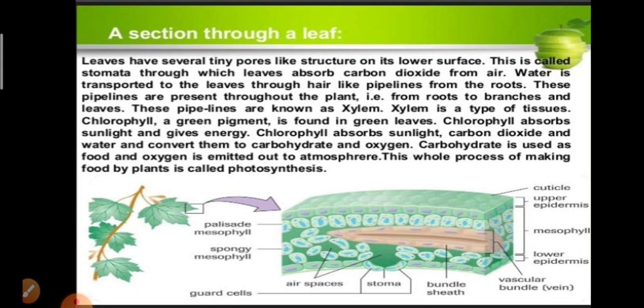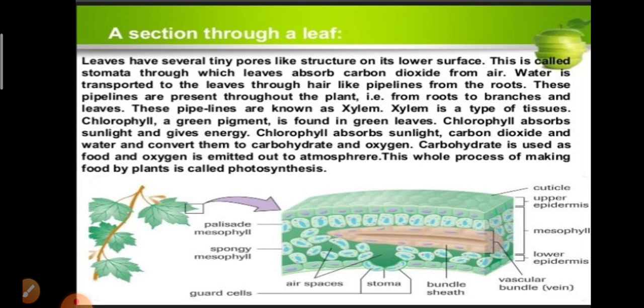Water is one of the most important requirements for photosynthesis, which is absorbed by the roots, and from the roots it has to reach the leaf. How can it reach? By the pipeline called xylem. Xylem is a type of tissue.